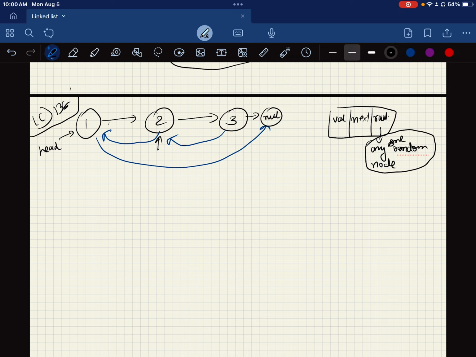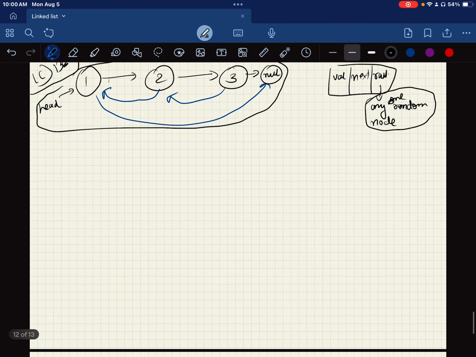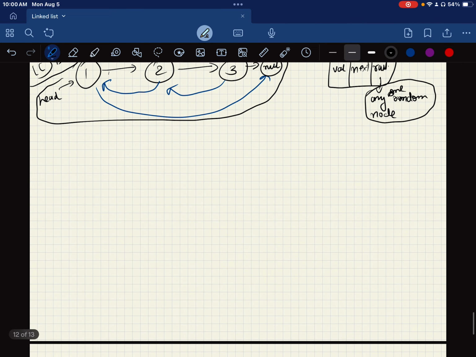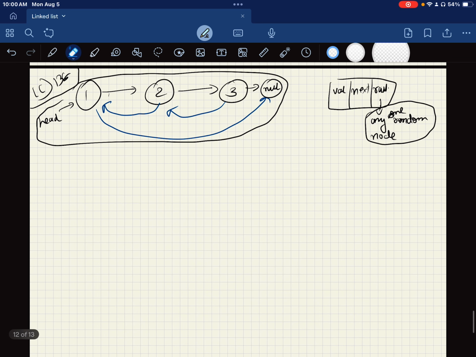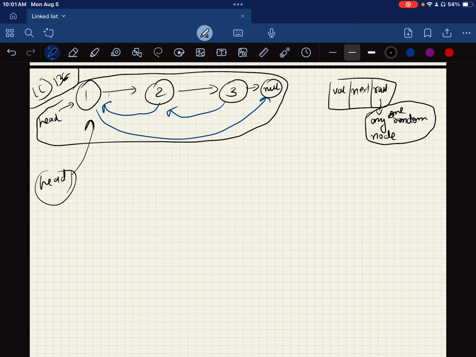Okay, so I'm given the head, and then what I must do is deep copy the whole thing into another linked list and return the head. So I have to create a new linked list and then return the same thing again. Now you can do a shallow copy, and we have to do a deep copy. What is the difference between deep and shallow copy? For the shallow copy, you will just create a head and have it follow right here and just loop through it and return it. That is the shallow copy, right? You don't want that. You want the deep copy, meaning you have to create a head too, and everything has to be the same as this guy right here.